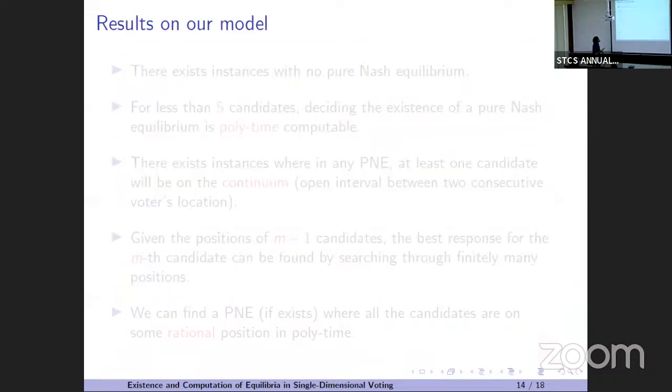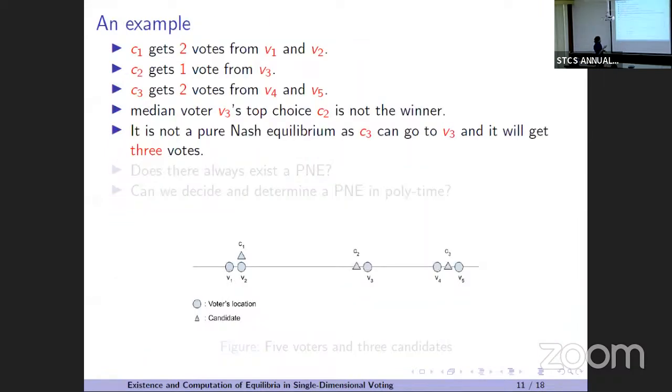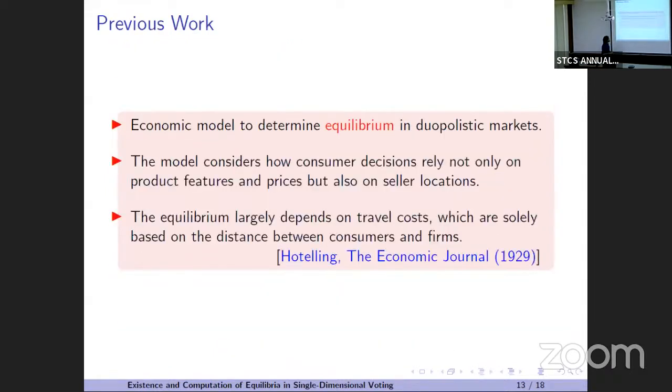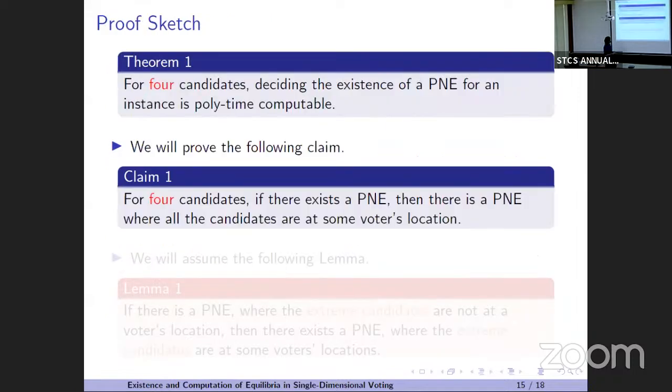So basically it's saying that if there exists a Nash equilibrium in this case, then there exists another Nash equilibrium where all these candidates, C1, C2, C3, are not on these continuums, but only on these circles. Okay, so this is our claim. As you can see, this claim directly implies that this is quality uncomputable.